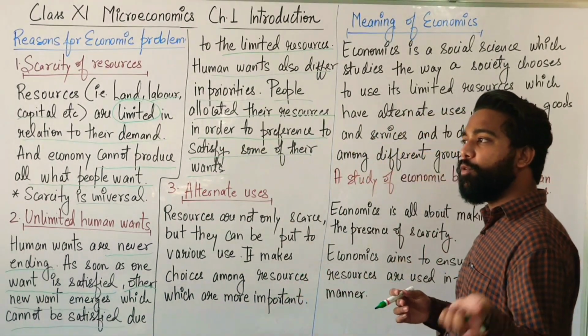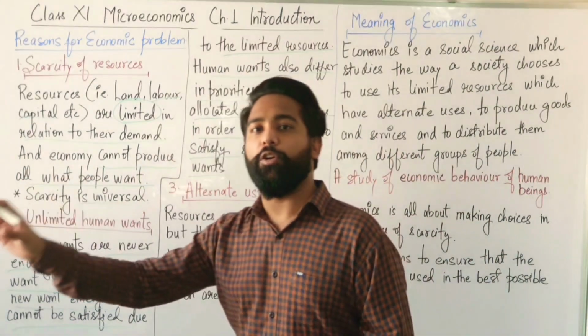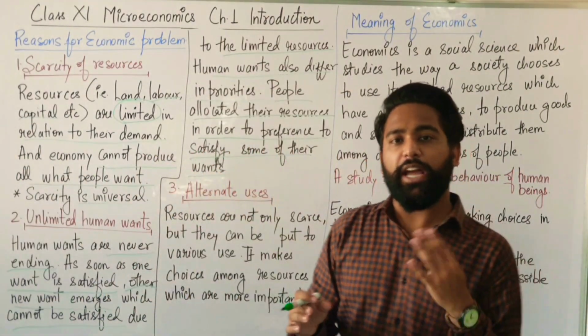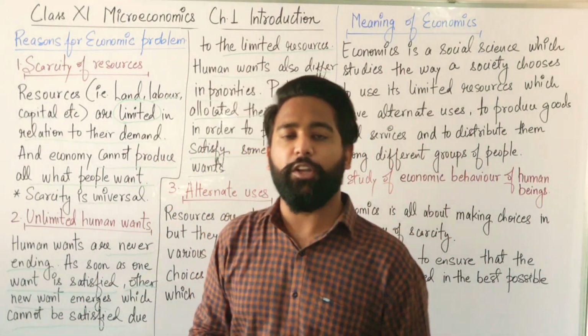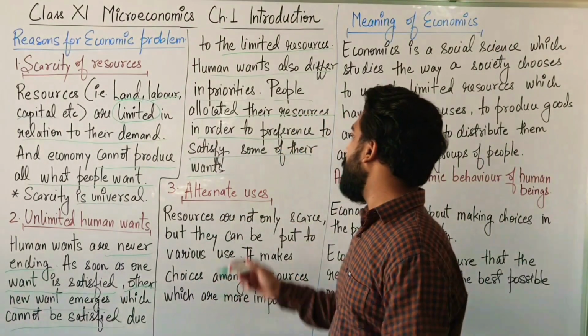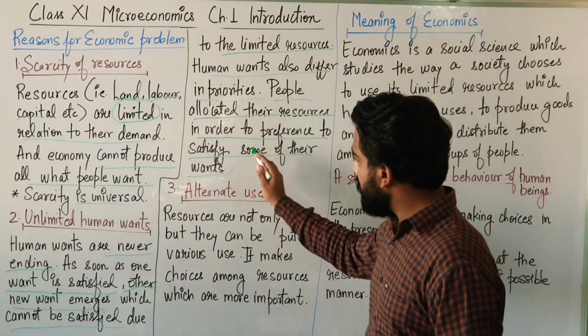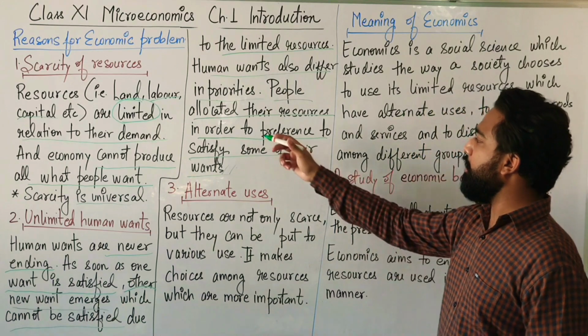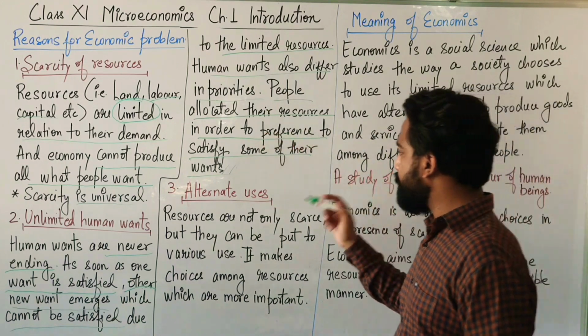If you want to eat more chapatis, you will spend more money on wheat. If you want to eat more rice, you will spend more of your money on rice. So these wants are satisfied according to the preference.